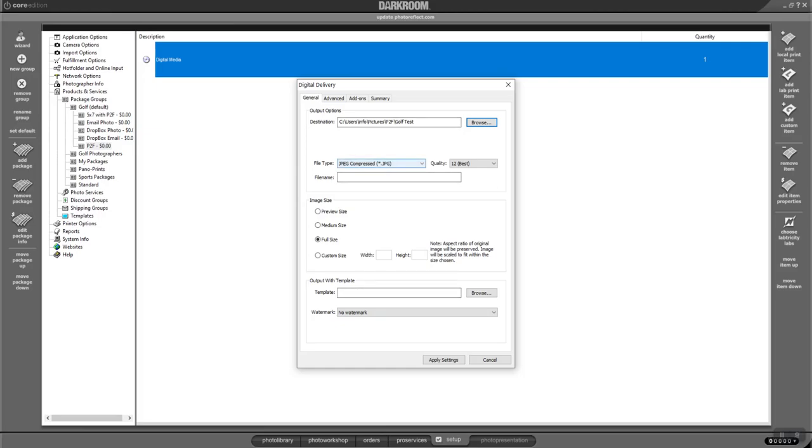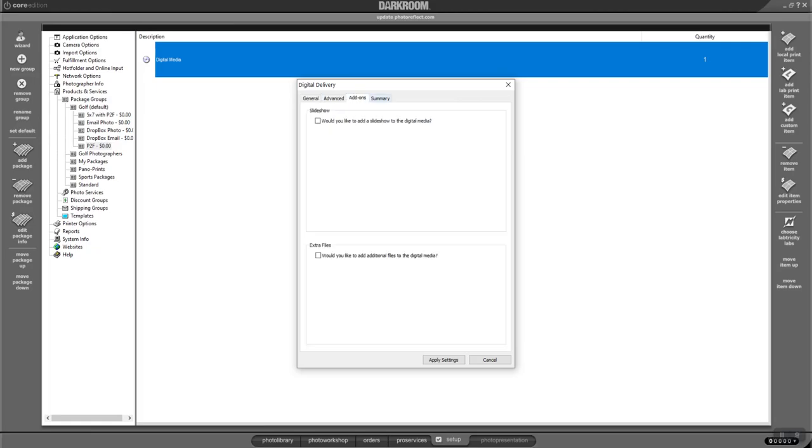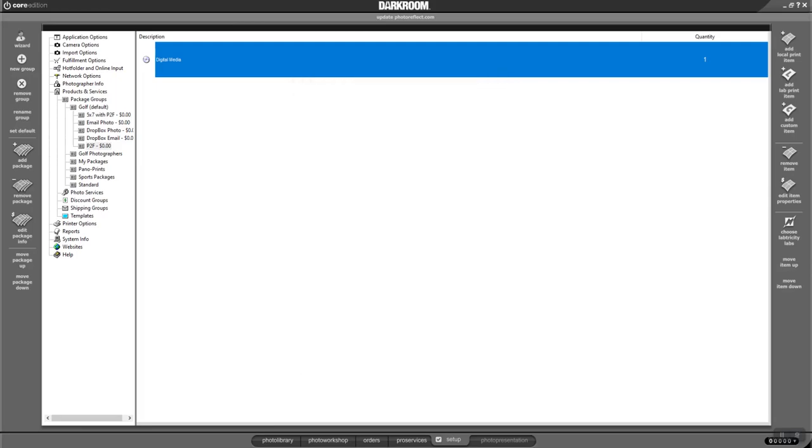Okay, and it asks me how big a file do I want to give them. I just always give them the full size unless it's a place where we don't have good internet, and then you can change down the size or how wide you want it. If you just wanted to be able to print out a 4x6, you can put those dimensions in there. If there's a border, you can add that border here to every picture. I found that I don't have to do that if it's already got a border applied to it. So that's just if you want to add one on. There are some other options in here, like you can do a slideshow and things like that. That's pretty much all you need to know.